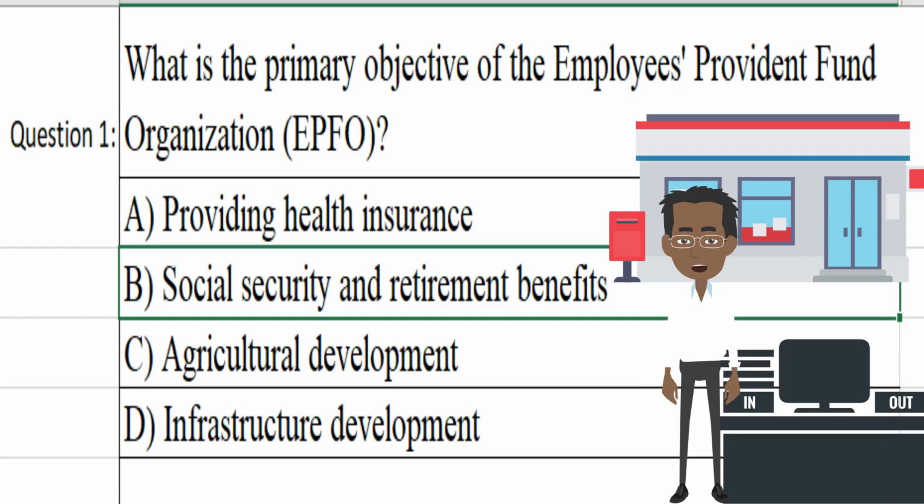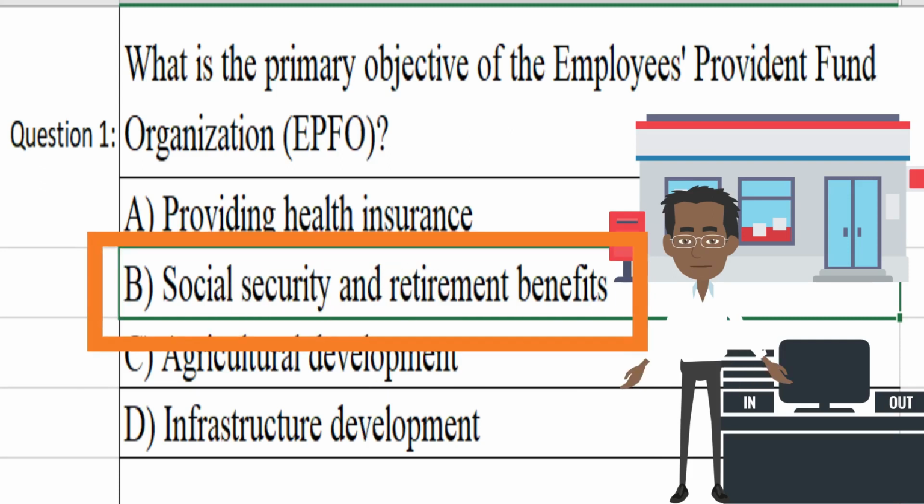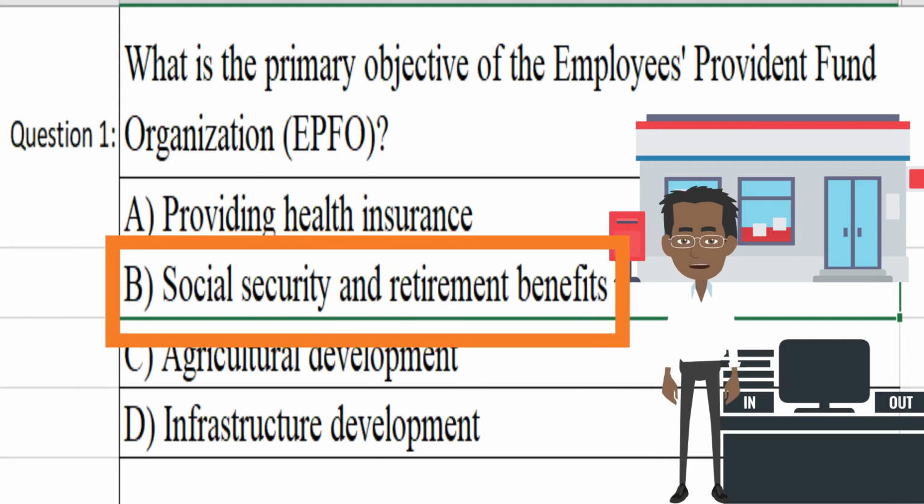What is the primary objective of the Employees Provident Fund Organization, EPFO? A. Providing health insurance. B. Social security and retirement benefits. C. Agricultural development. D. Infrastructure development. The correct answer is B. Social security and retirement benefits.